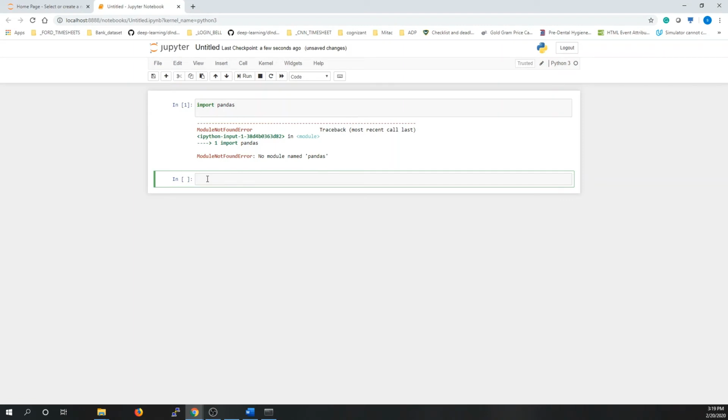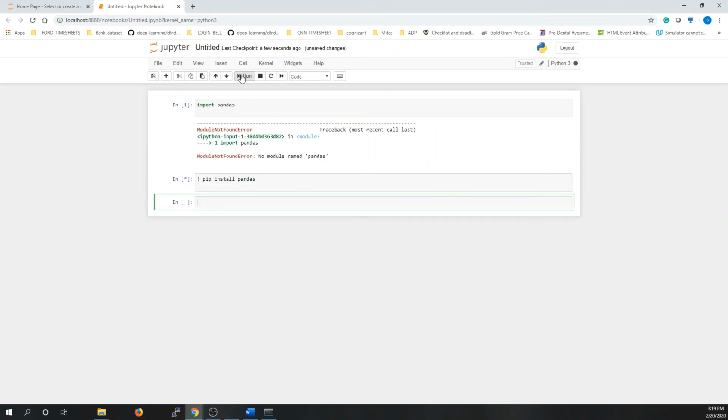To install pandas, we can install it here, so we can write the statement pip install pandas, and run this.